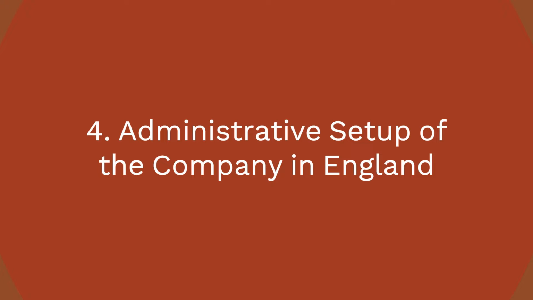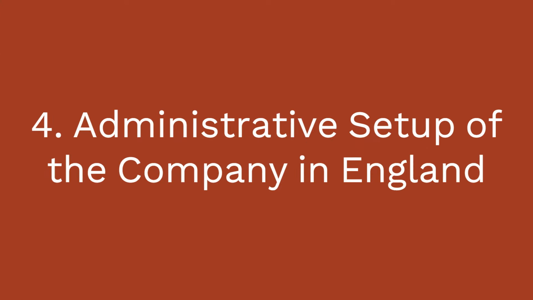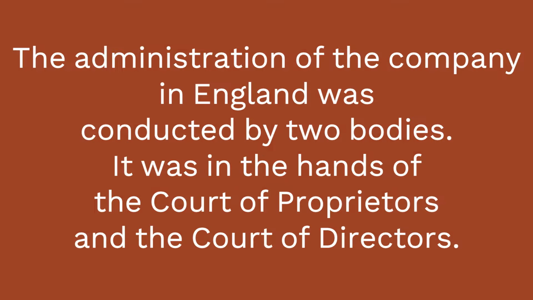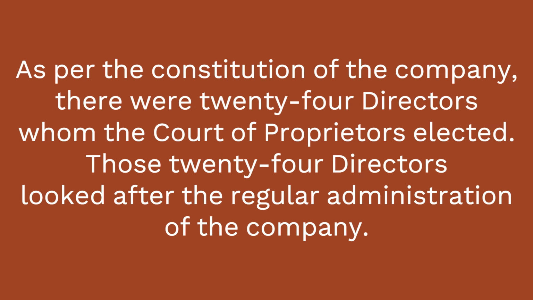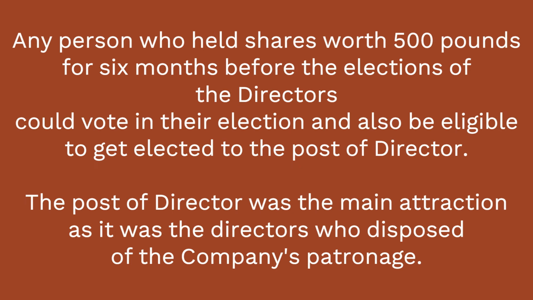4. Administrative setup of the company in England. The administration of the company in England was conducted by two bodies. It was in the hands of the Court of Proprietors and the Court of Directors. As per the constitution of the company, there were 24 directors whom the Court of Proprietors elected. Those 24 directors looked after the regular administration of the company. Any person who held shares worth £500 for 6 months before the elections of the directors could vote in their election and also be eligible to get elected to the post of director. The post of director was the main attraction as it was the directors who disposed of the company's patronage.